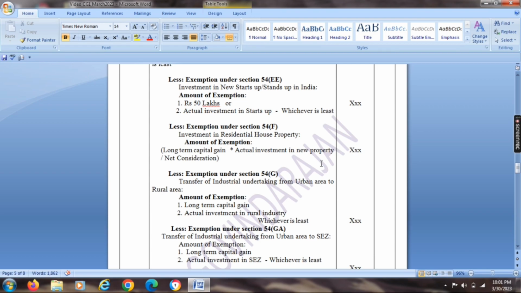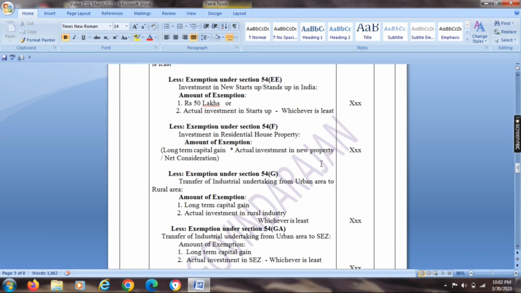If any asset other than residential property, in case of shares or jewelry or gold, is sold and that sale proceeds are invested in residential house property, in such cases we can avail exemption under section 54F. The amount of exemption is equal to long-term capital gain into actual investment divided by net consideration. You have to apply this formula. Next, exemption under section 54G. It stands for transfer of industrial undertakings from urban area to rural area. The amount of exemption is the long-term capital gain or actual investment in the rural industry, whichever is least.